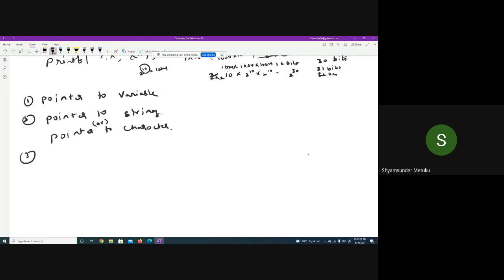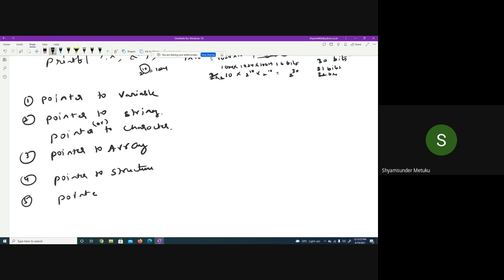Third one, pointer to array, which I have not discussed, since we have not covered arrays so far. Then pointer to a structure. Again, we have not discussed what a structure is so far. Then pointer to a function, which we have discussed already.